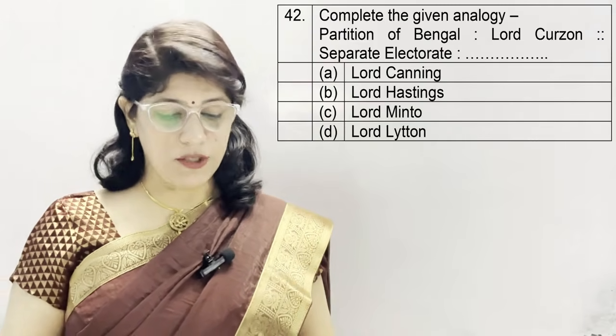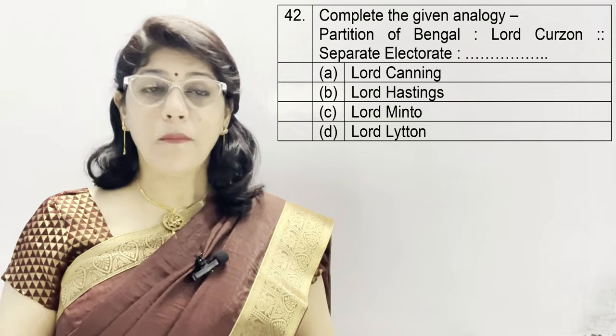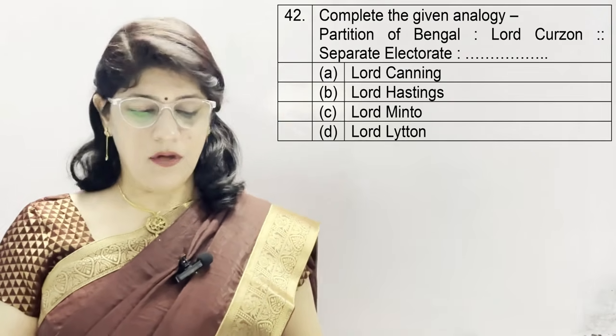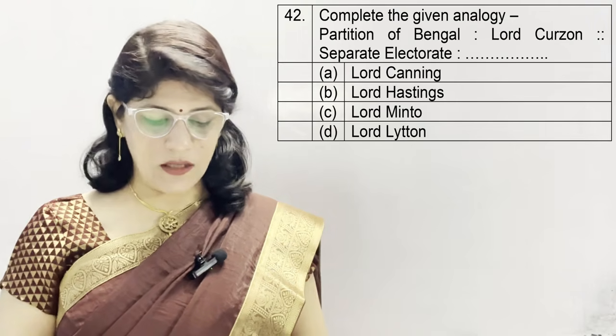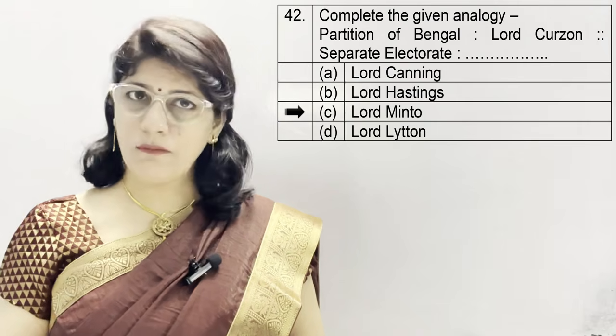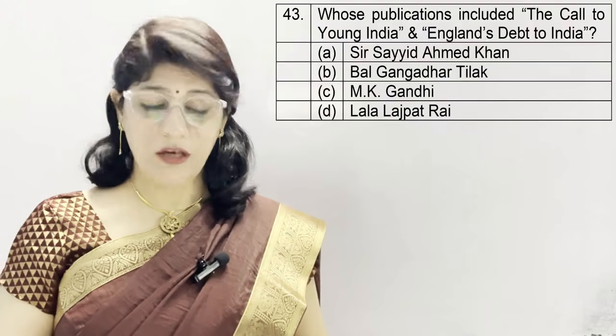Now, next question, 42. Complete the given analogy. Partition of Bengal, Lord Curzon, then separate electorate. Lord Canning, Lord Hastings, Lord Minto, Lord Lytton. And the correct option is C. Lord Minto.